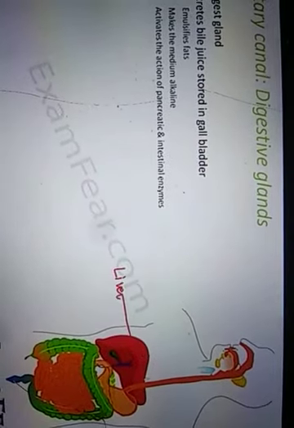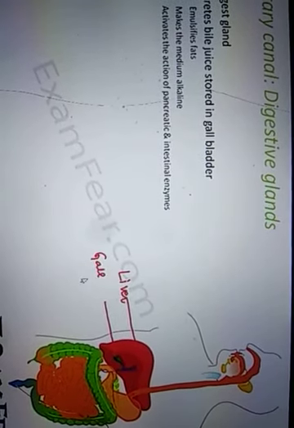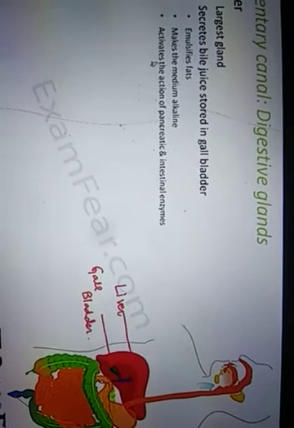Where is the liver? So, this is the liver. The red color structure which you see is the liver. This liver is going to secrete bile juice, and bile juice is stored in the gallbladder. The green color structure which you see here is the gallbladder. Now what is the function of bile juice? This juice helps in the digestion of fats.